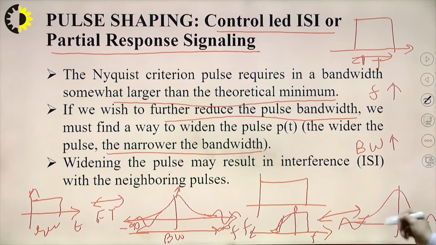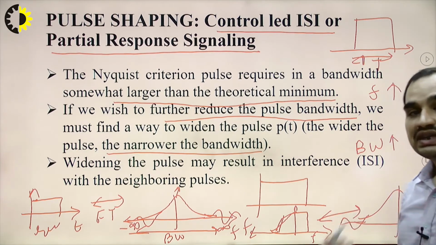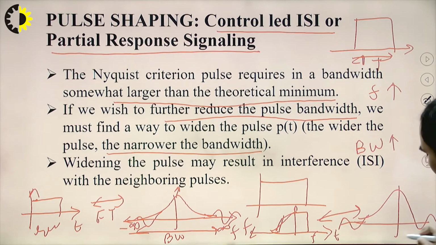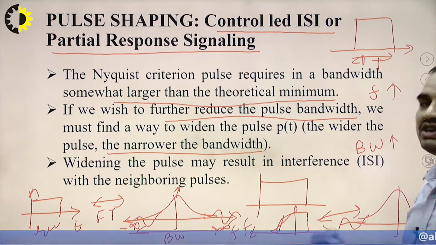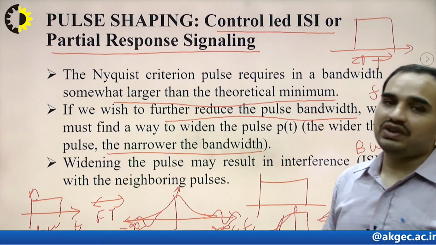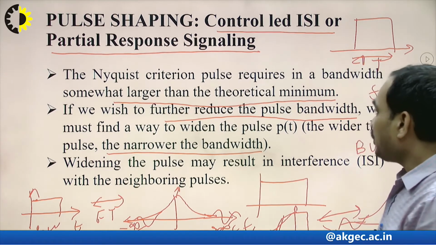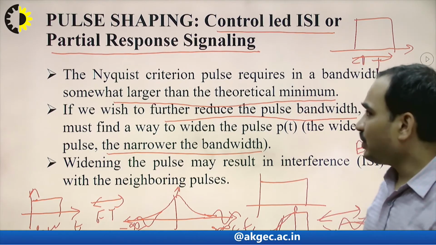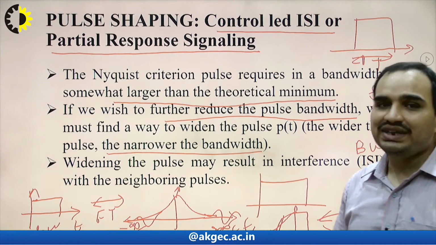So this means that this will cause another problem. What is the problem? We have to wait for an infinite amount of time, that is from minus t to plus t, we have to wait for infinity. So these are the two problems. How we will overcome them, we will see in this topic, which is given by the Nyquist second criterion.